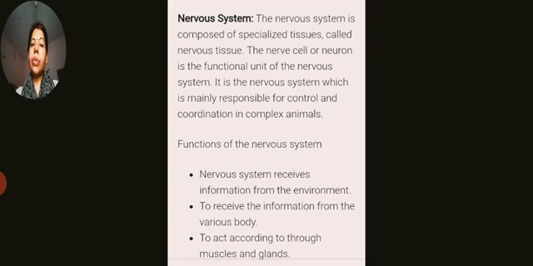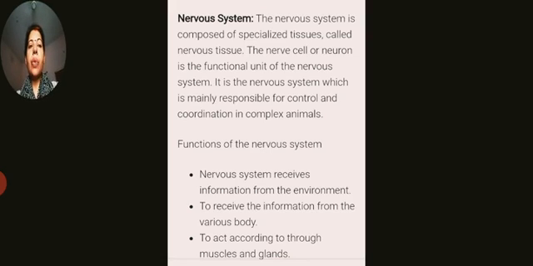So for the nervous system, what points do you have to remember? Always remember point wise, and you have to prepare your notes point wise only. The nervous system is composed of specialized tissue, and this specialized tissue is nervous tissue, which is made up of the nerve cell or the neuron.